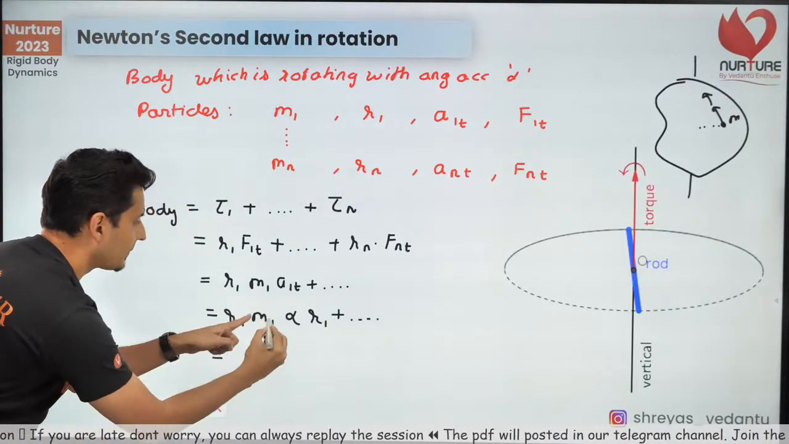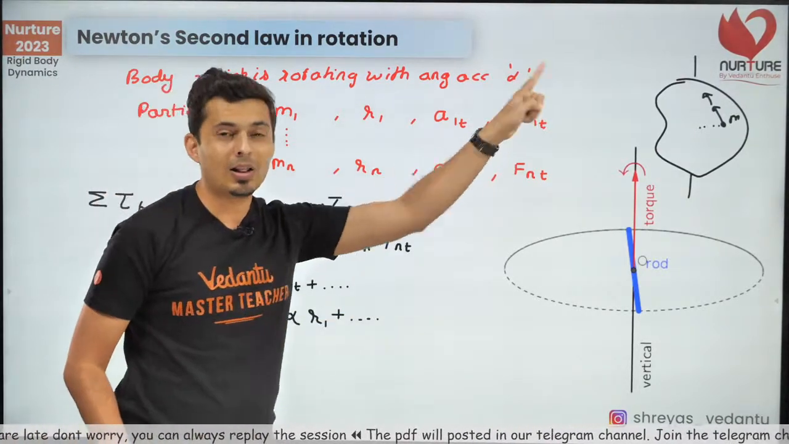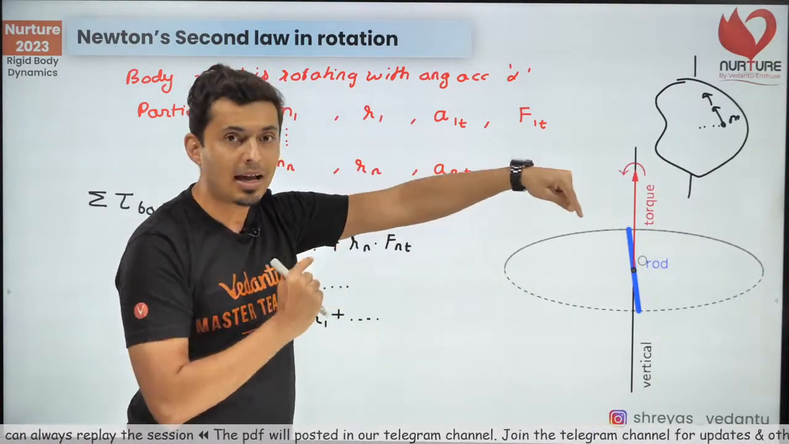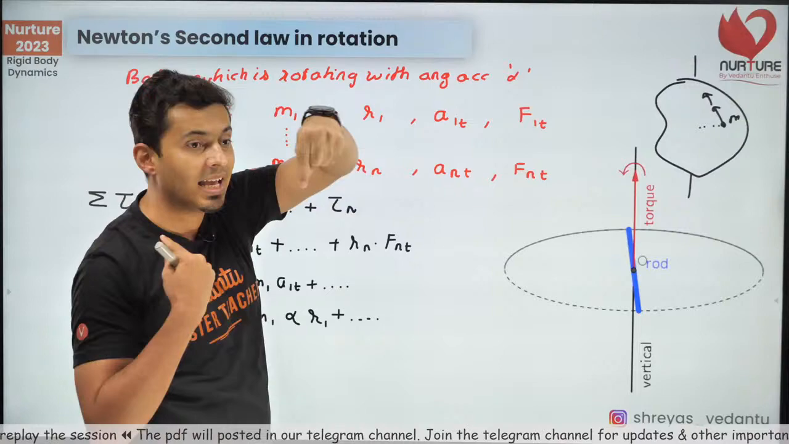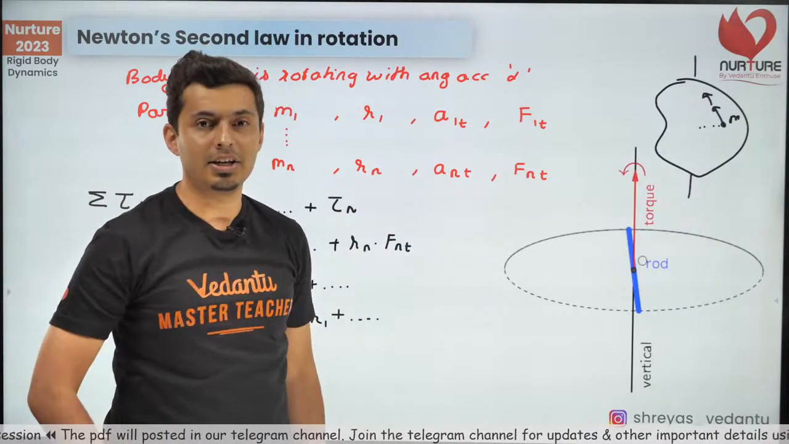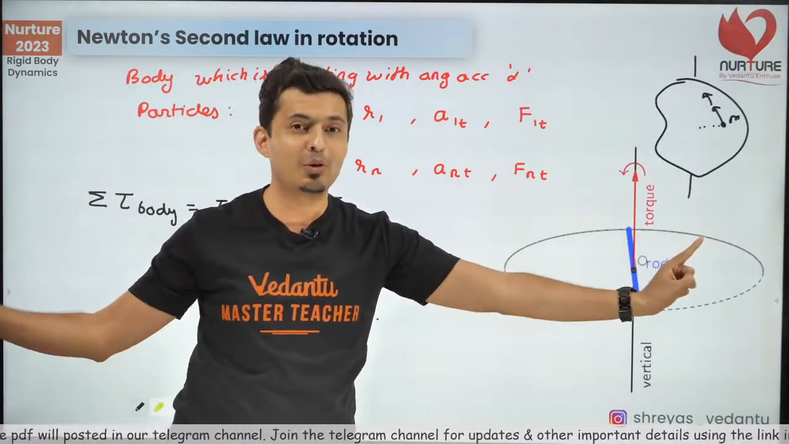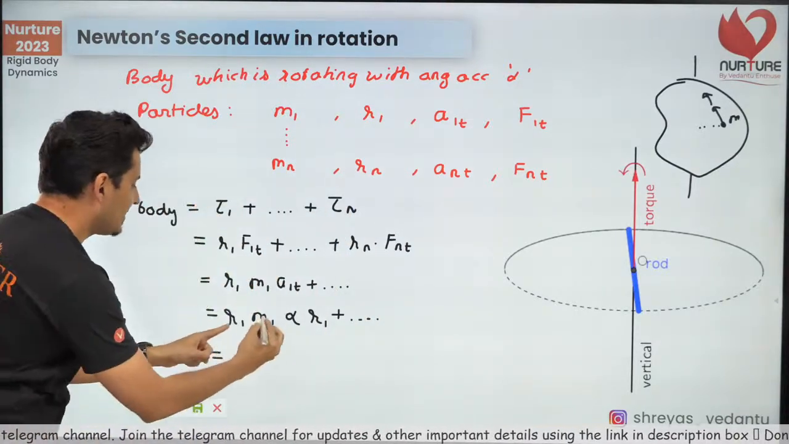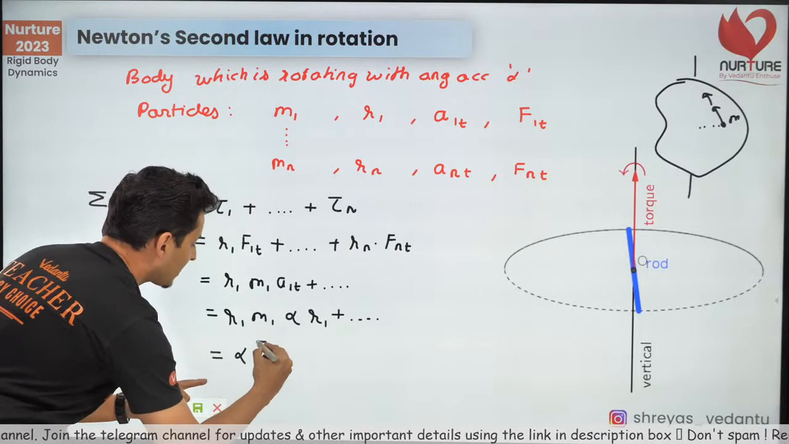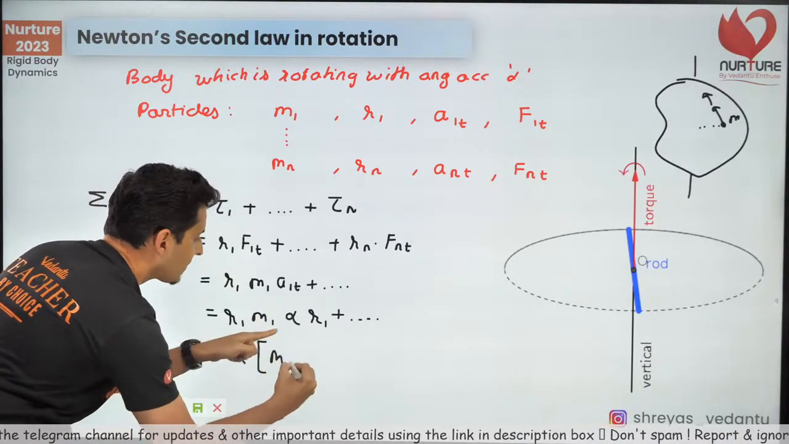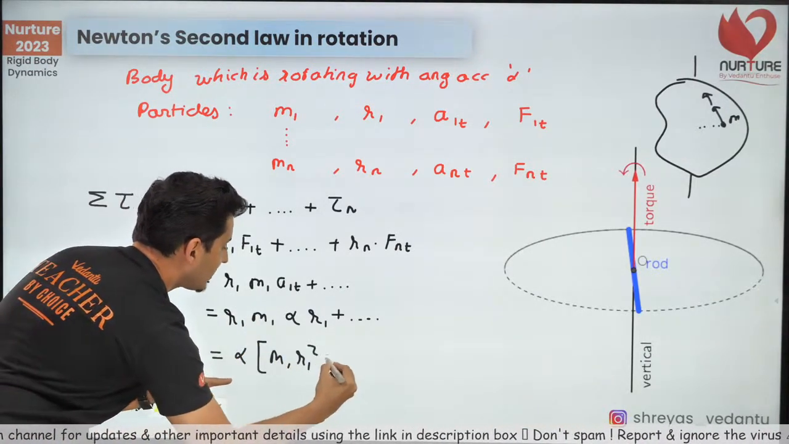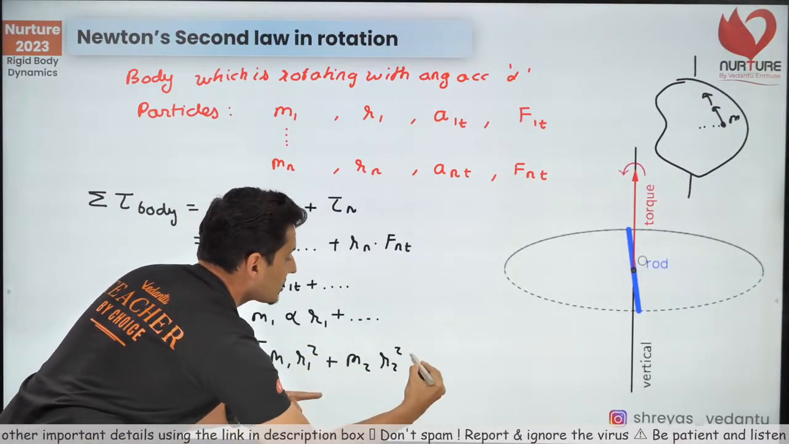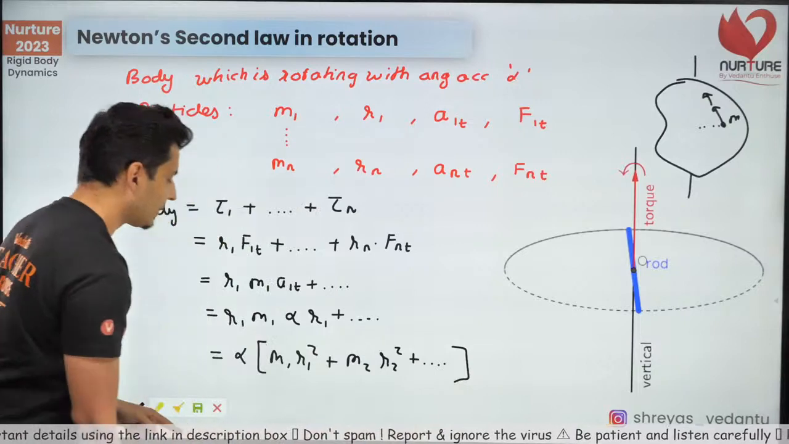Now see what will happen. Alpha is same for all the particles. No matter how far they are from the axis, they will have the same angular acceleration. So alpha is common for all the particles. So if I take out alpha common, the first term will be m1 r1 into r1, which is m1 r1 square. Similarly, the next term will be m2 r2 square, and so on and so forth.